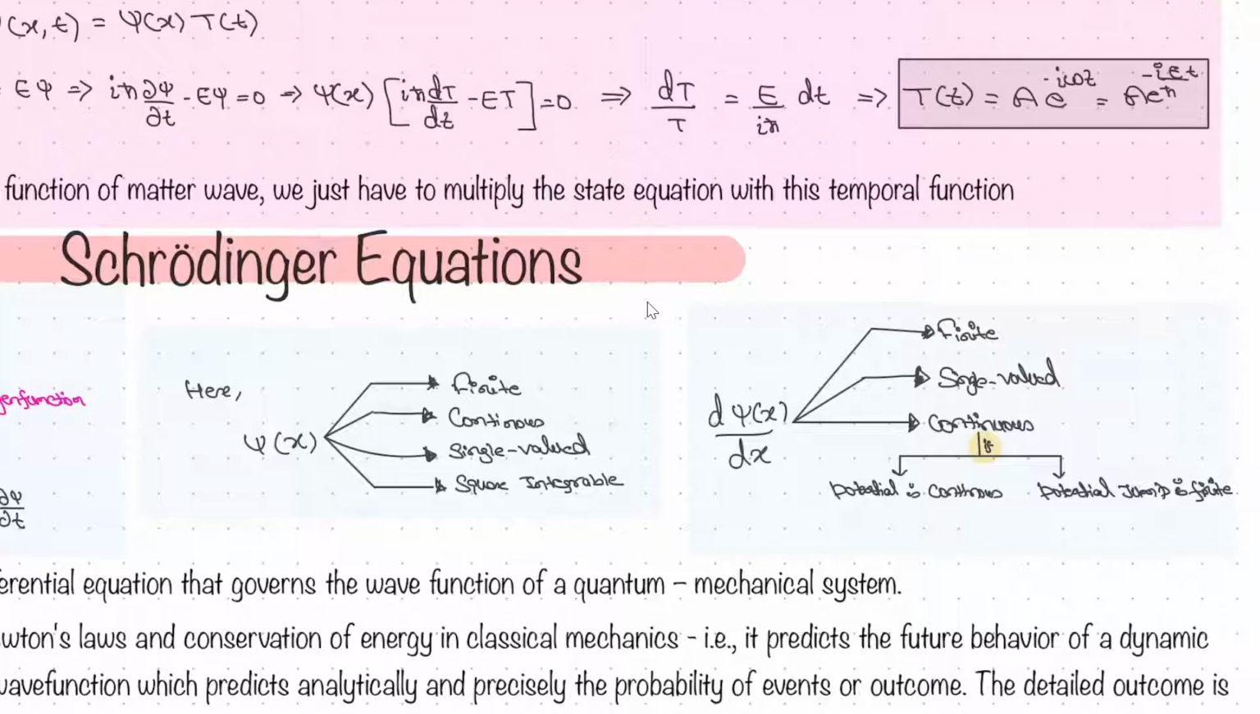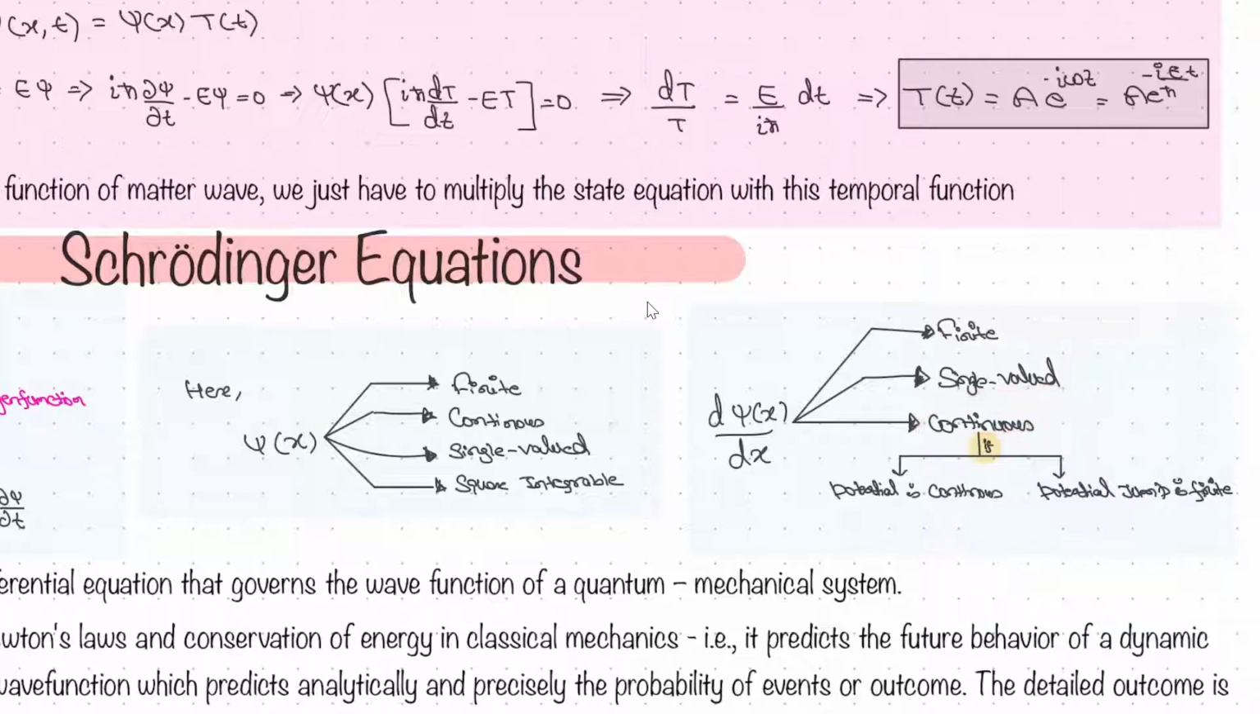If the answer we are getting is not fulfilling these conditions, then it will not be the answer. We have to modify that answer by superimposing, or by doing something else, right? But that will not be the answer. Also, the derivative of that should be finite, single valued, and continuous.